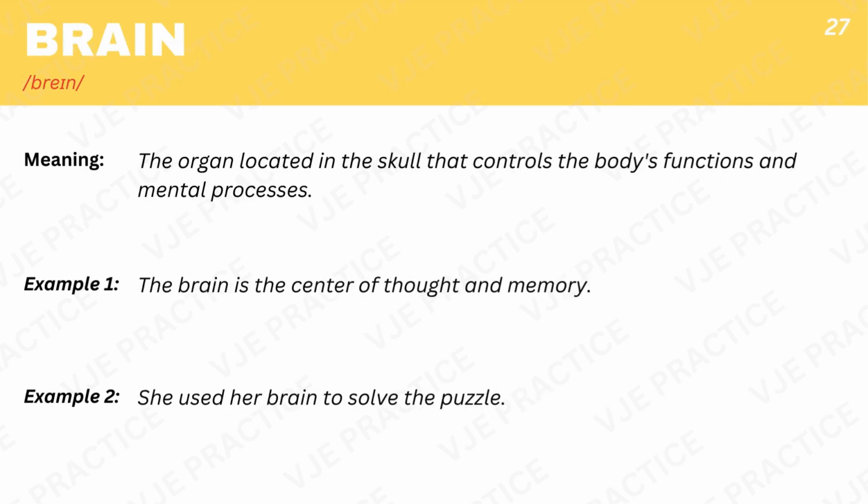Brain, the organ located in the skull that controls the body's functions and mental processes. Example 1. The brain is the center of thought and memory. Example 2. She used her brain to solve the puzzle.